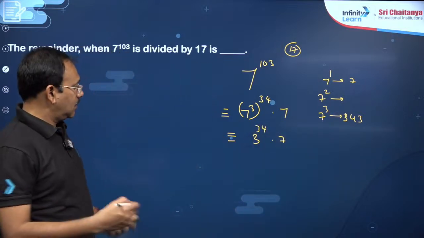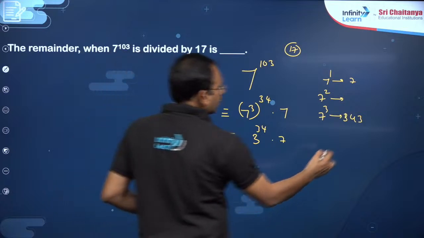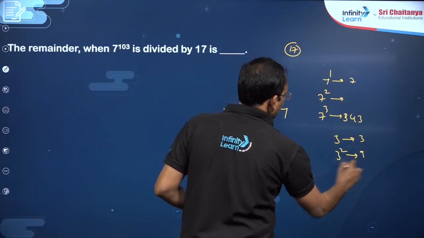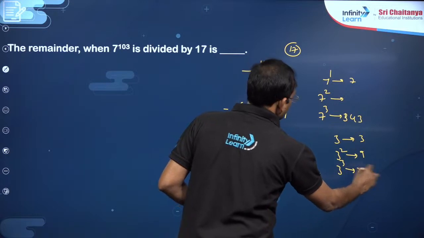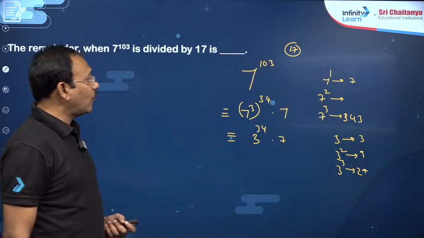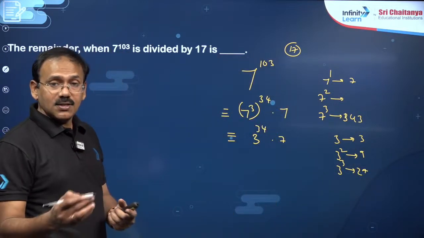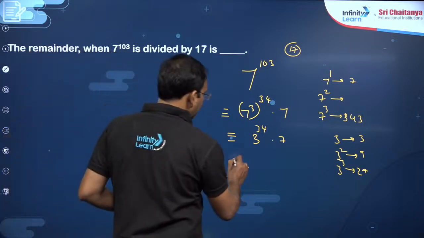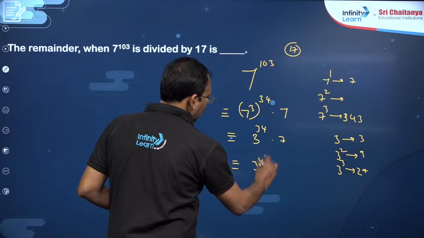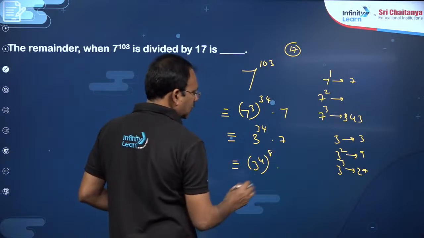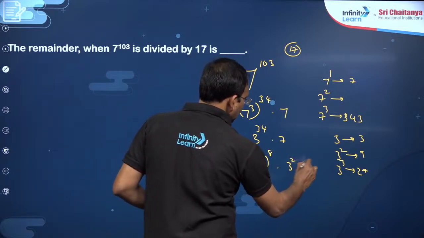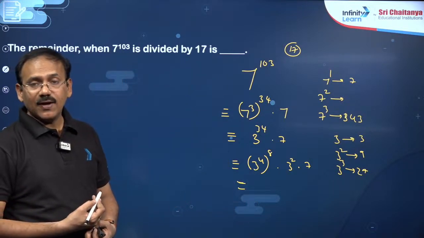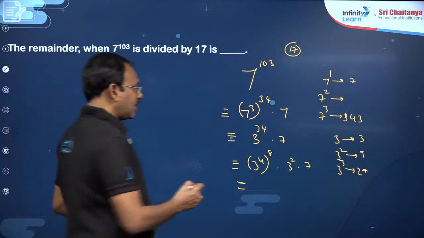Now start reading powers of 3. When divided by 17, 3 has remainder 3, 3 square is 9, 3 cube is 27, which leaves 10, and 3 power 4 is 81. 85 is a multiple of 17, so 81 is 4 short of it. So 3 power 4, let me write it as 3 power 4 into 8, 3 power 32 into 3 square into 7. You see, dear students, 3 power 4 is 81. When divided by 17, the remainder is 4.